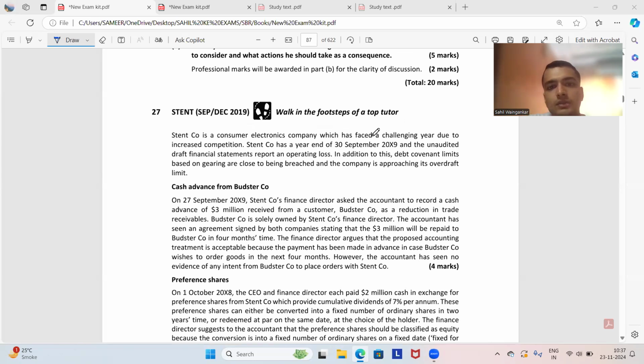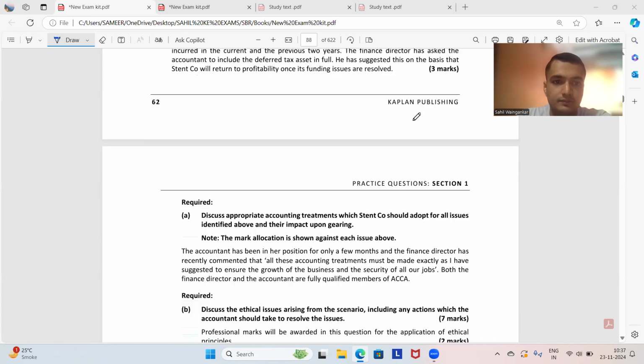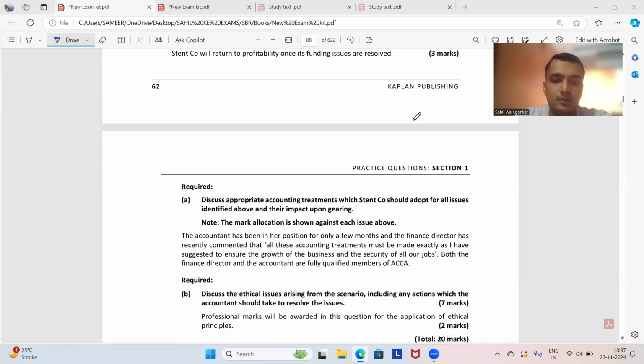STENT Company is a consumer electronics company which has faced a challenging year due to increased competition. STENT Company has a year ended of 30th of September 2019 and an unaudited draft financial statements report an operating loss. In addition to this, the debt covenant limits based on gearing are close to being breached and the company is approaching its overdraft limit. Discuss appropriate accounting treatment which the companies should adopt for all issues identified above and their impact upon the gearing.